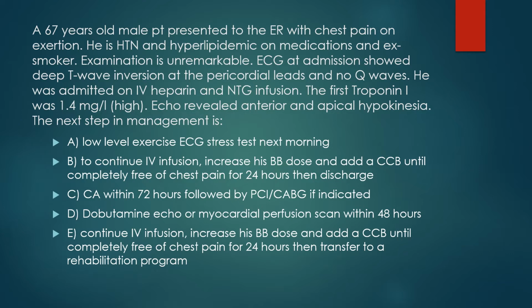Letter A, low-level exercise ECG stress testing next morning. Letter B, continue IV infusion, increase his beta blocker dose, and add a calcium blocker until completely free of chest pain for 24 hours and discharge. Letter C, you do a coronary angiography for this patient within 72 hours followed by PCI or CABG if indicated. Letter D, you do a dobutamine echo or myocardial perfusion scan within 48 hours for this patient. The last one is continue IV infusion, increase his beta blocker dose, and add a calcium channel blocker until completely free of chest pain for 24 hours, then transfer to a rehabilitation program. Which one will you choose for this patient?